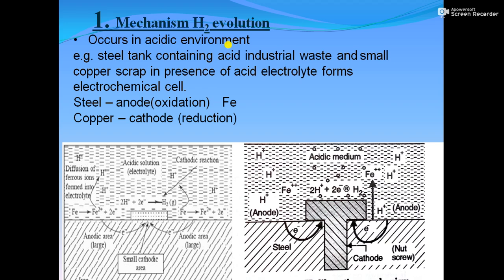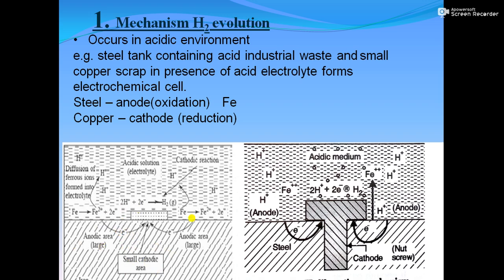As you can see in the picture, there is a tank which is made up of iron. Suppose a piece of copper and the steel tank are in contact with each other, and there is a presence of acid electrolyte. It gives rise to the formation of an electrochemical cell. In this cell, the steel is going to work as anode and the copper is going to work as cathode. So it is observed that the steel tank portion in contact with copper is corroded.